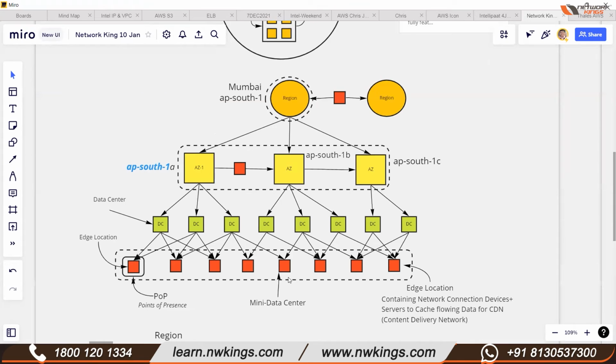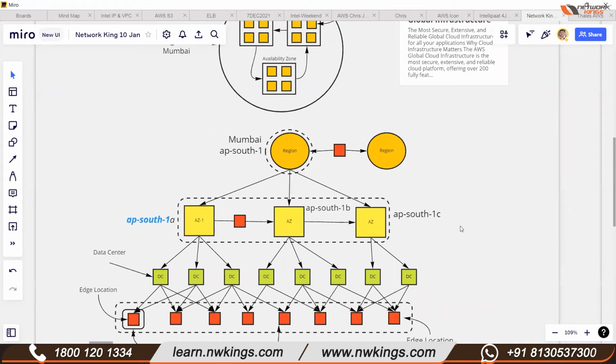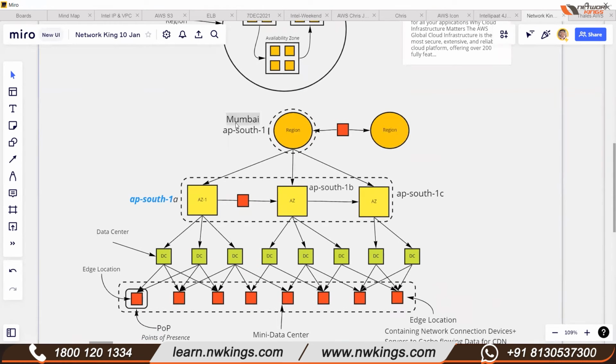So this way, it is basically distributed, and every region has its code. For example, Mumbai has the code AP South 1. Similarly, all these availability zones have their names, like AP South 1A, AP South 1B, AP South 1C. So every availability zone and region has its own code, and you have to remember it.